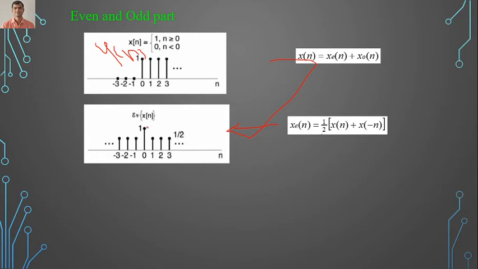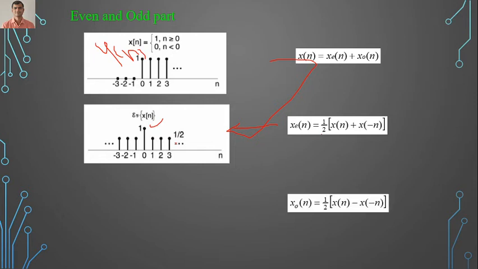So don't get confused here about why it is 1. At 0 here it is 1, and after taking x of minus n, we will also have 1 at 0. So at 0 we will have an amplitude of 2, from 1 and 1. So it becomes 2, and 2 by 2 becomes 1. So at this point we will have a 2. This is the even part.